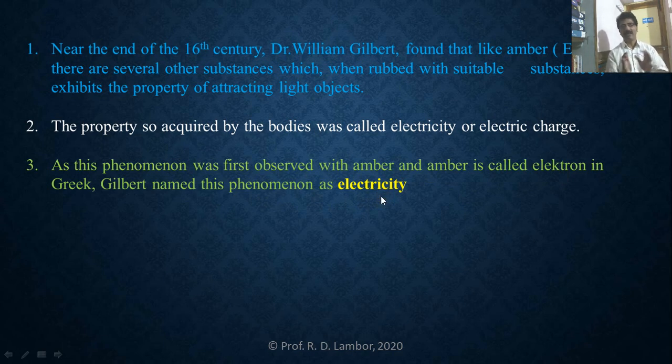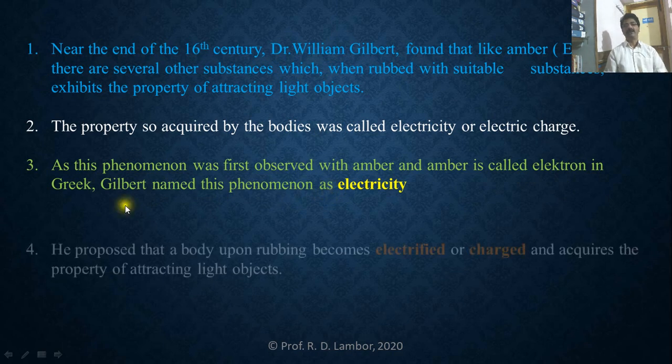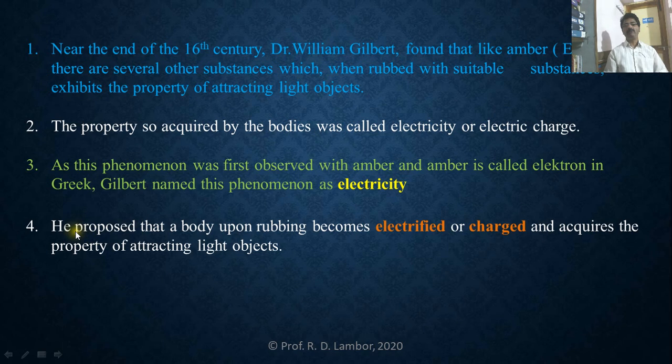So what is the reason that phenomenon is called electricity? Because the property of attracting light objects was first observed with amber, and amber is called electron in Greek. That's why Dr. William Gilbert named this phenomenon electricity. He proposed that any body, when it is rubbed with suitable substances, becomes electrified or charged and acquires the property of attracting light objects.